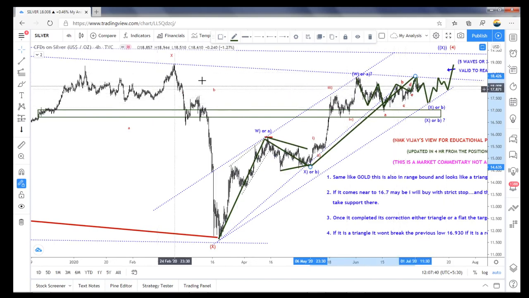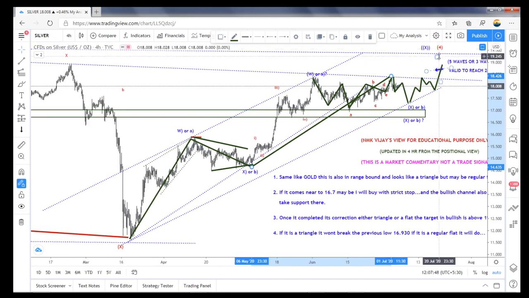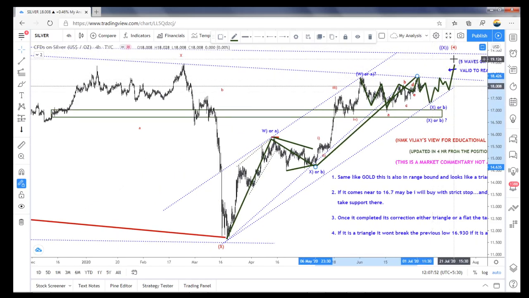But we don't want to buy in this zone. This is all full resistance zone. No need to buy expecting that because it is still $1 only. So unnecessarily we don't want to take too risky trades. We just watch this. If it is completed, we can short here at least for the $14 or $15 to this zone.